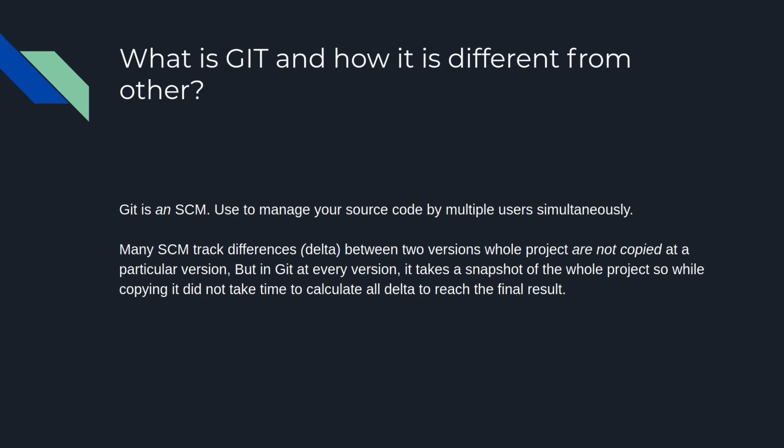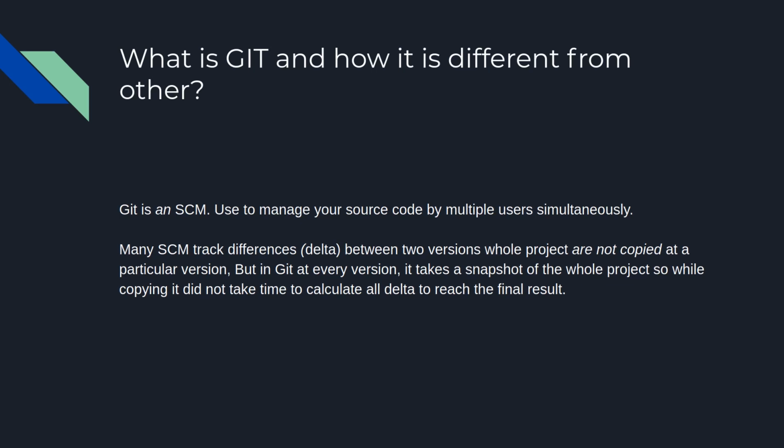Like if I see only one file changed and I am copying the whole source code, what is the use case? It's a wastage of memory. Surely it's a wastage of memory. So how are you dealing with that? Well, what is the benefit of killing the memory? Surely we are killing the memory, but are we getting some benefit or not? My question is that one. Yeah, we are getting some benefit, because you start working and you work for a long interval of time. It's a long project on which development goes for 2 or 3 years.